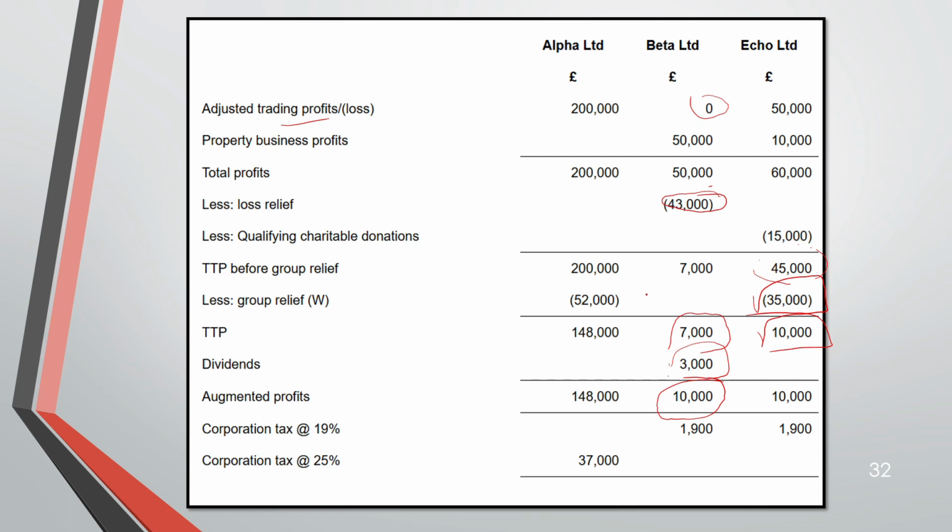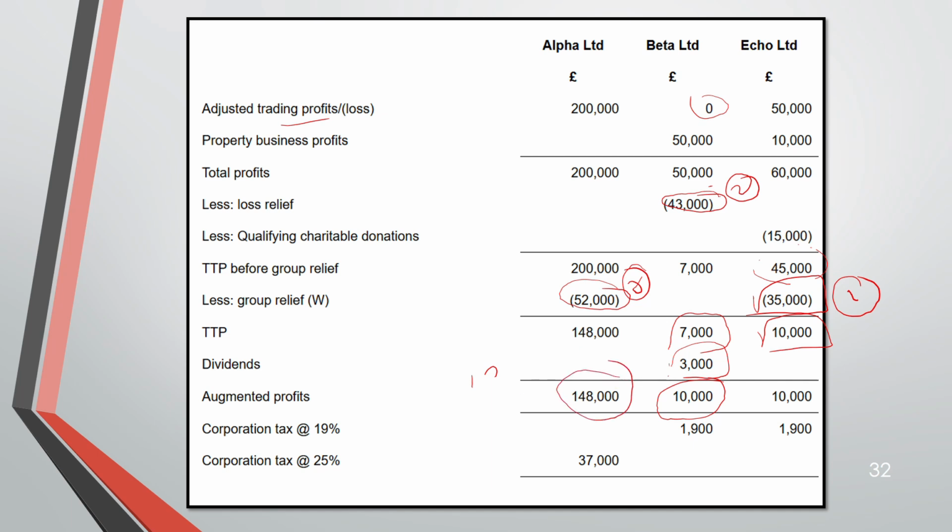The balance is 52,000 because the loss of A is 130,000, isn't it? So out of 130,000, 43,000 is relieved. First 35,000 is relieved against E. The next 43,000 is relieved against B. The balance 52,000 will be relieved against A. You understand? And then you get the TTP of 148,000.